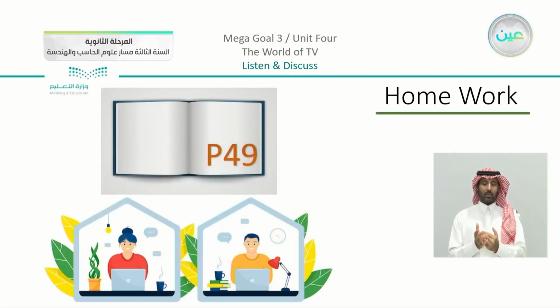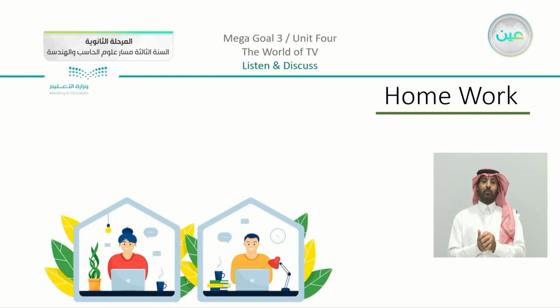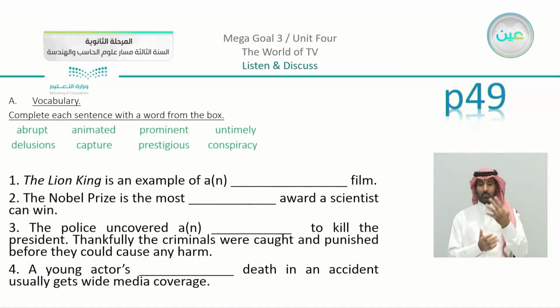Now, we have our homework, which is on page number 49. The homework is, of course, here to apply the vocabulary. Now we can see that we have here 8 words. Now these words we studied, we gave examples about their meanings.